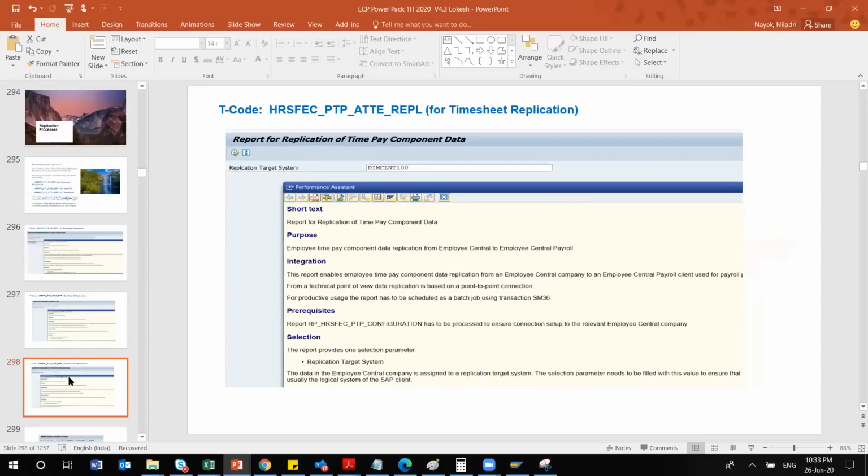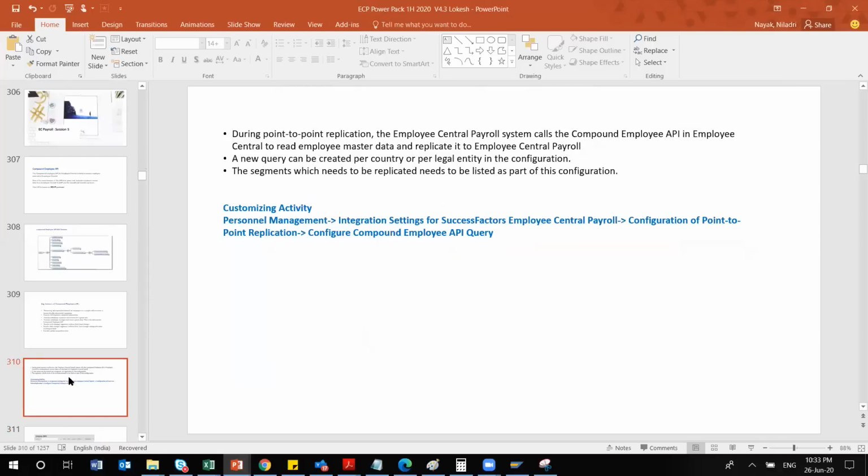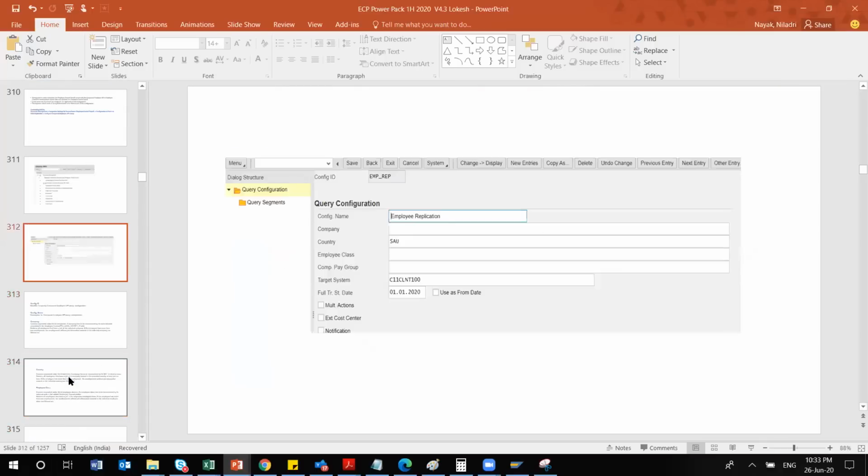Here we can use whatever is applicable for your organization. We have options called company, country, employee class, and compensation pay group. Compensation pay group is your payroll area, employee class is your employee group, country is country, and company is your legal entity, your company code only. Whatever filter you would like to apply,